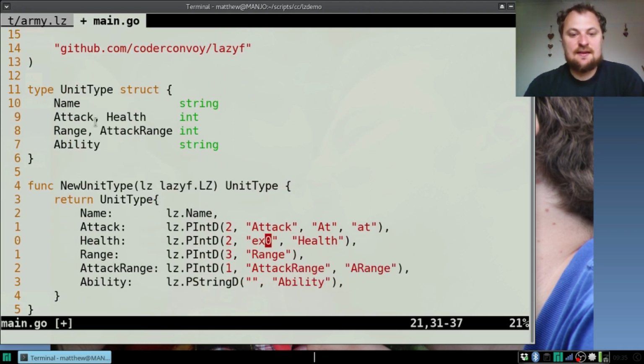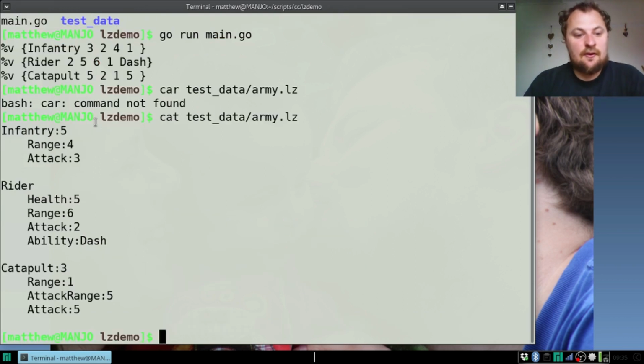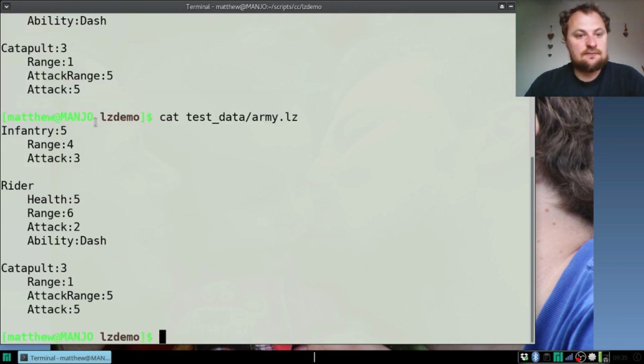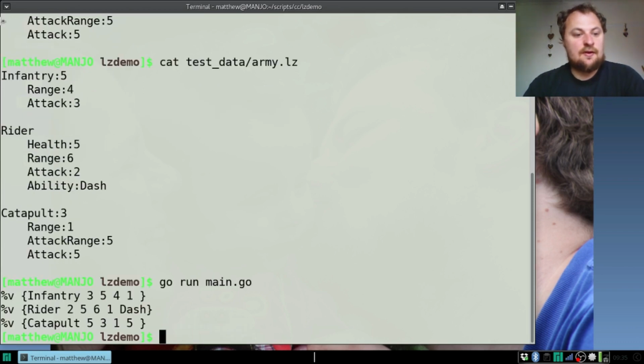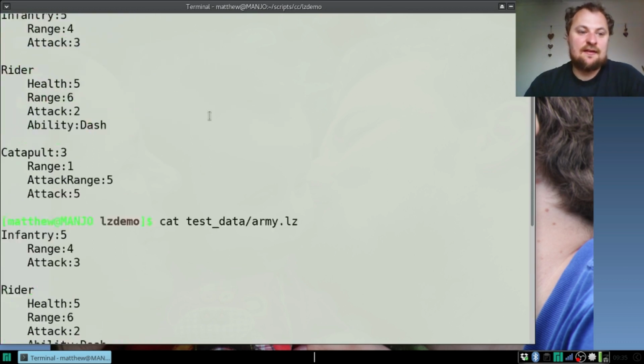We start counting at 0. So let's try that again. We go run. So now we go. The infantry's health is 5, and the rider's health is also 5, but the catapult's health is 3. So that has worked. A minor mistake, the fact that it's EX.